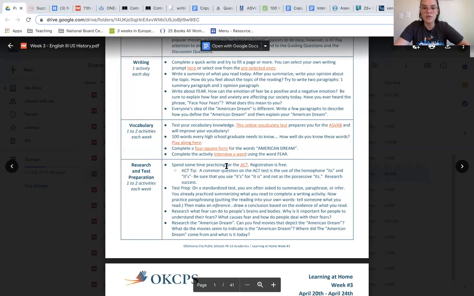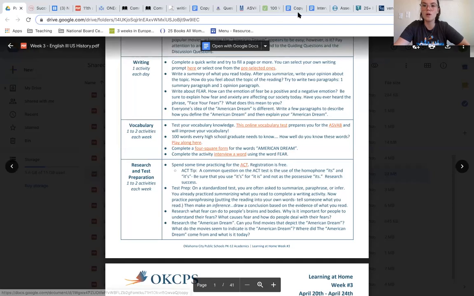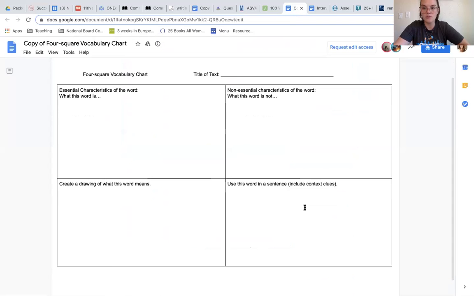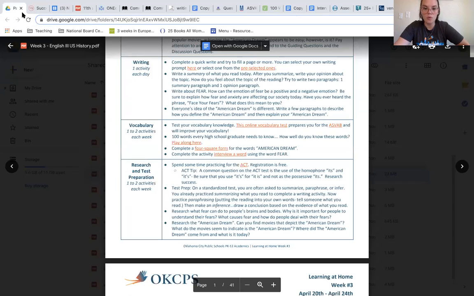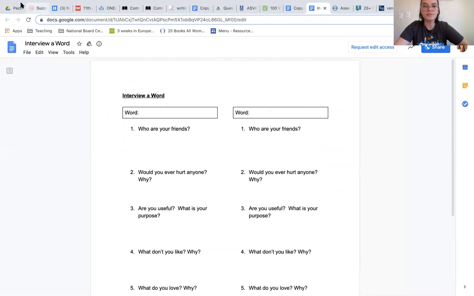Other options for vocab include completing a four-square form for the word American Dream. This is also known as the Frayer model. You may also use an interview activity for vocabulary, and you'll interview the word fear.